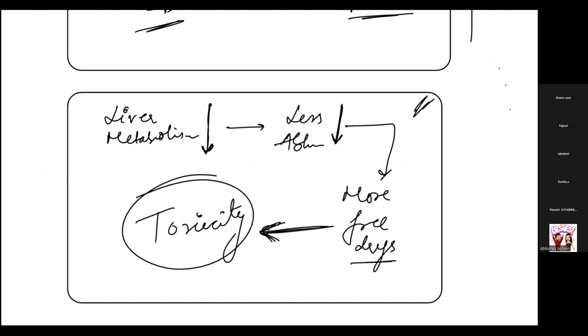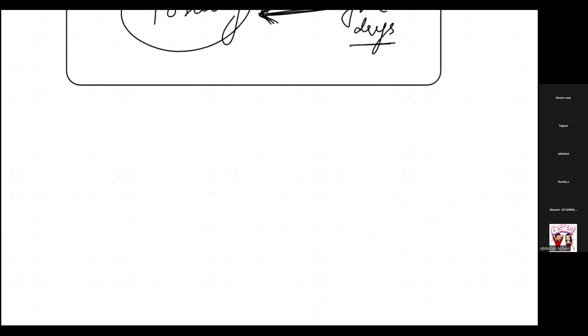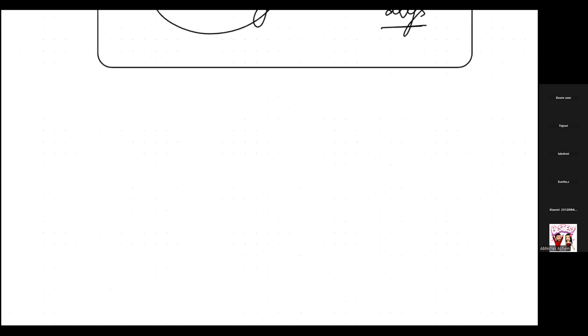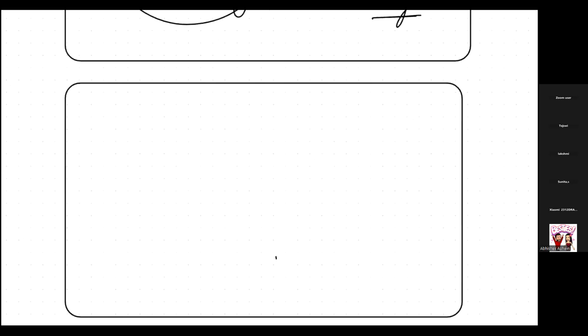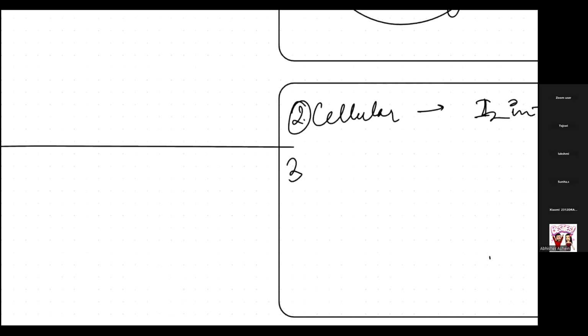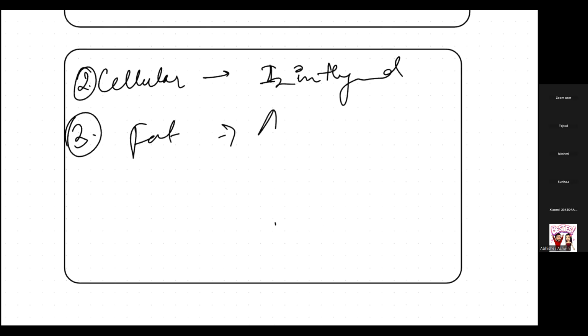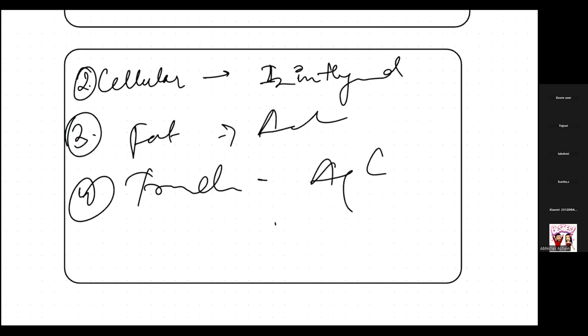Okay, so now there are other tissues also that are involved in this distribution part. The cells also act for the distribution part, isn't it? Like iodine in the thyroid, it's helpful over there. Whereas if I talk about fat, then adipose tissues are helping in the distribution. Whereas if I talk about transcellular, then the aqueous humor and CSF are acting.